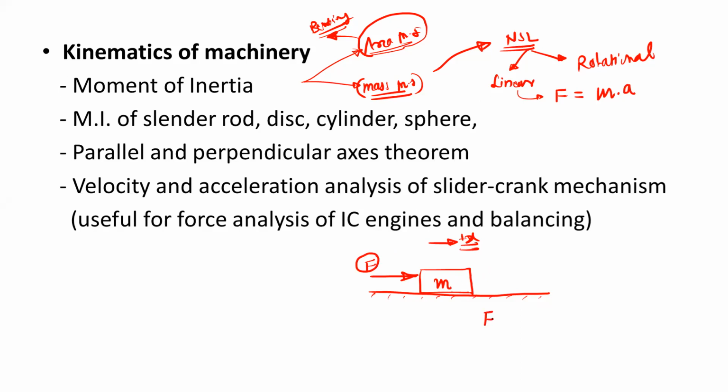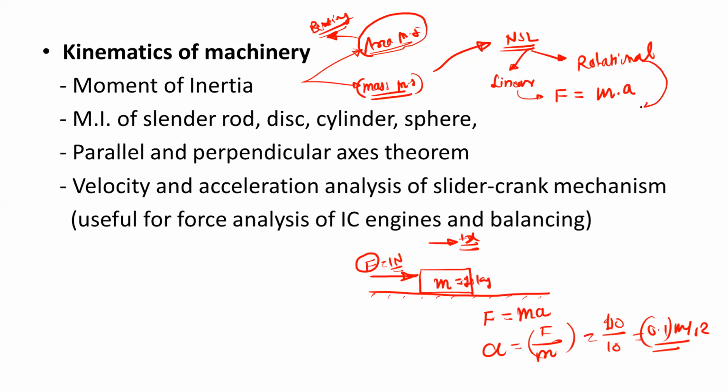That can be given with this equation, F = m into a. So here acceleration is equal to force upon m. Suppose this mass has a value of 10 kg and we apply 1 Newton force. So this is equal to 1 upon 10, that will be equal to 0.1 meter per second square. So this mass will be subjected to an acceleration of 0.1 meter per second square. This is the use of Newton's second law. With Newton's second law, we can predict the acceleration of the given mass under the action of the force.